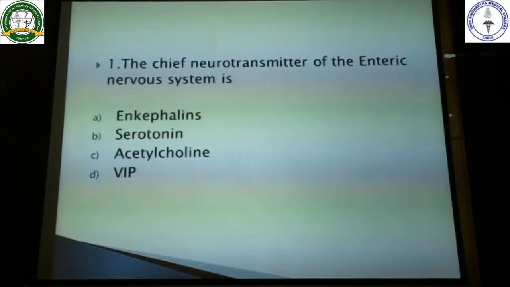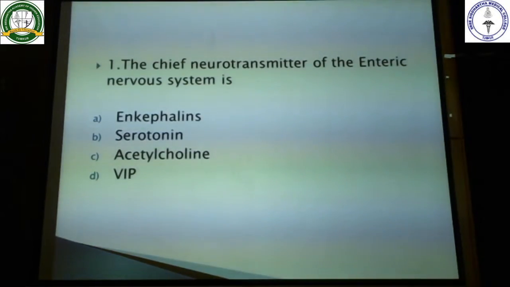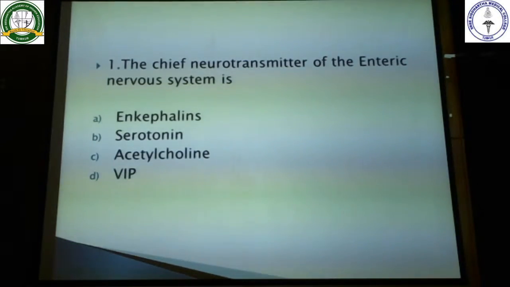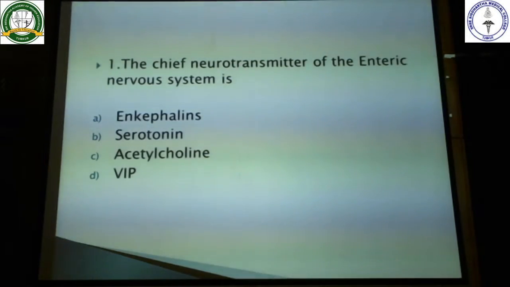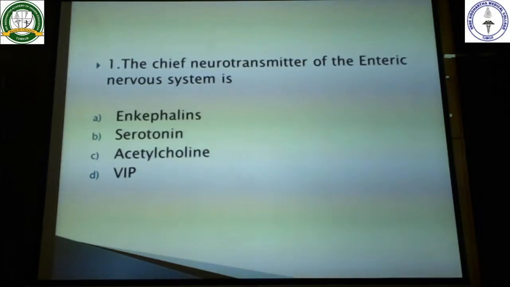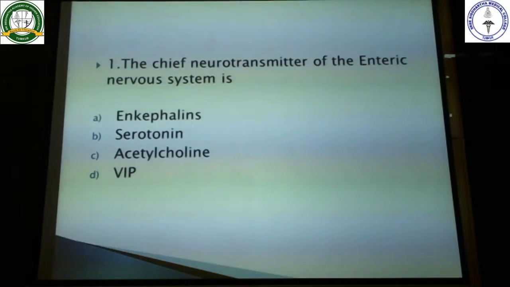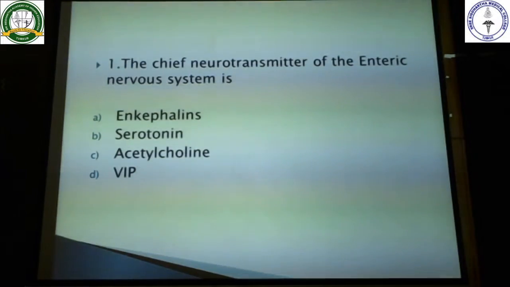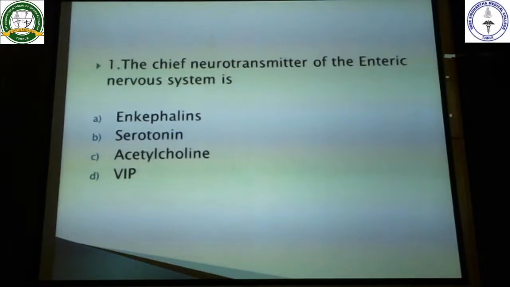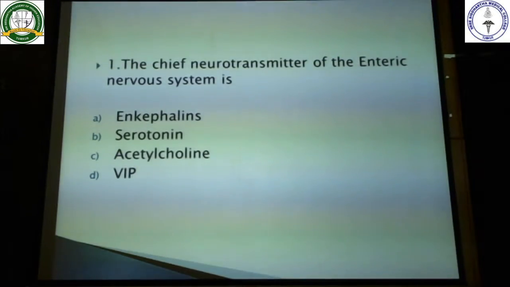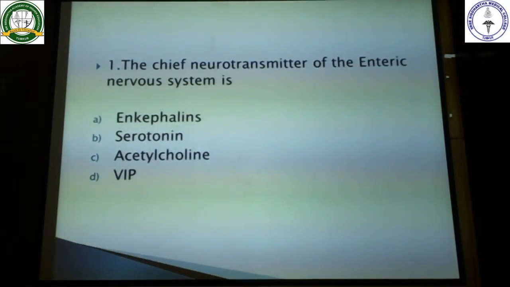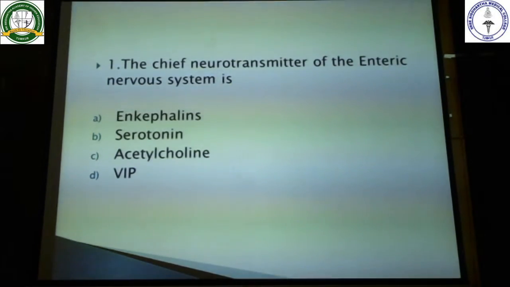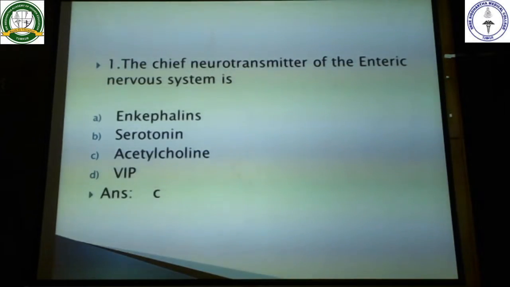See, all these are neurotransmitters, and all these are also being released in the enteric nervous system. The Auerbach's plexus, it is being released, and also in the myenteric nerve plexus also one of the hormones is being released. So the question here is chief, that is main. Okay. So here the answer for this will be acetylcholine, right? Because when this is being released from the parasympathetic end, it is going to increase the secretions and also increase the motility of the GIT. So the answer here is acetylcholine.